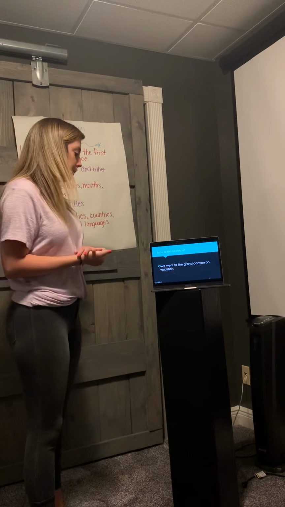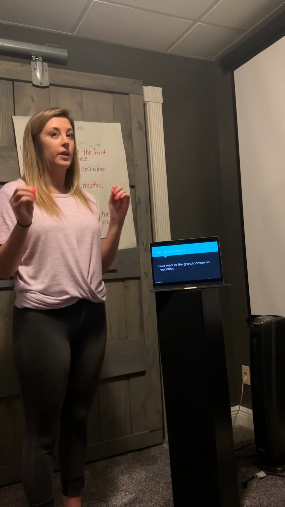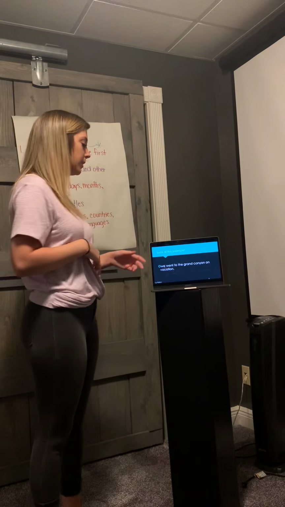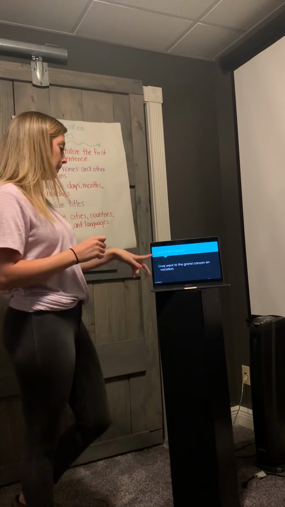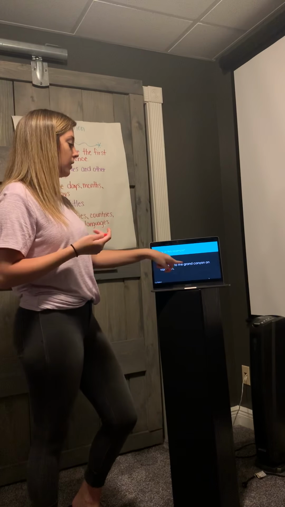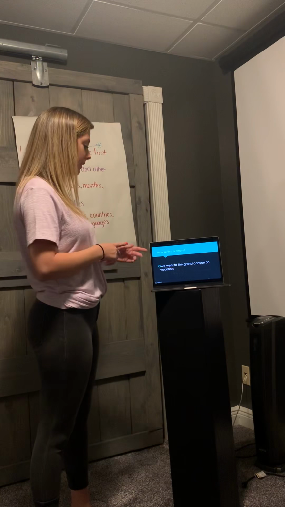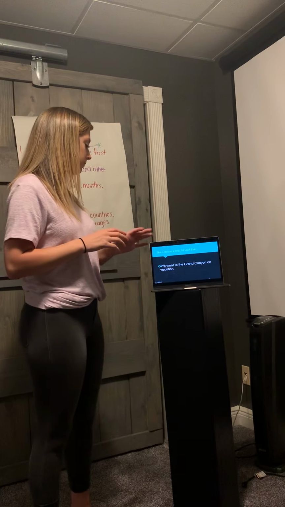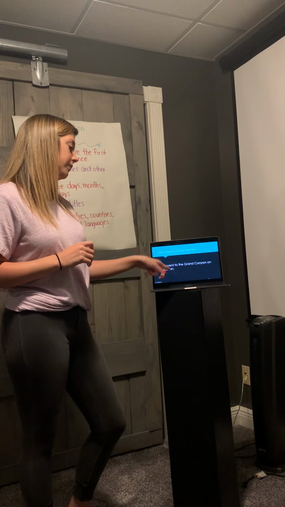So this next example, we went to the Grand Canyon on vacation. So the very first thing that I always need to make sure of is that I capitalize the first word of a sentence. This goes back to the very first rule on our chart over here. So we went to the Grand Canyon on vacation. I'll capitalize the we. Grand Canyon, that is a place, that is a proper noun. So I need to capitalize that. And that's the only two things that I need to capitalize in this sentence. This is what the sentence should look like. We went to the Grand Canyon on vacation.